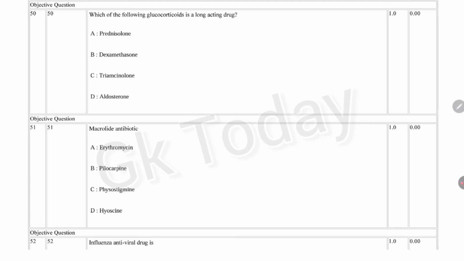Next question. Which of the following glucocorticoids is a long-acting drug? Prednisolone, dexamethasone, triamcinolone, aldosterone. Correct answer is option B, dexamethasone.